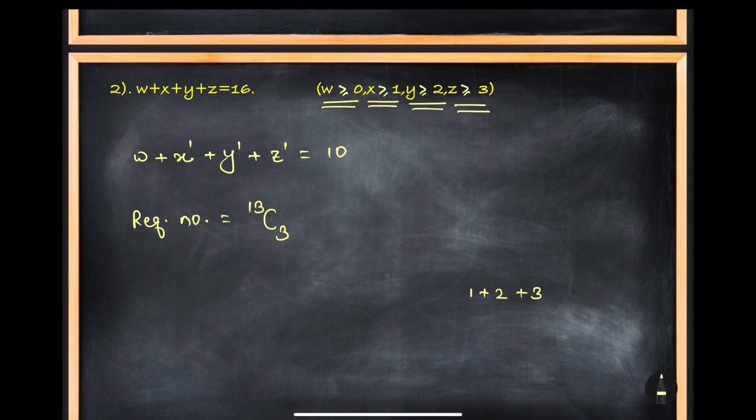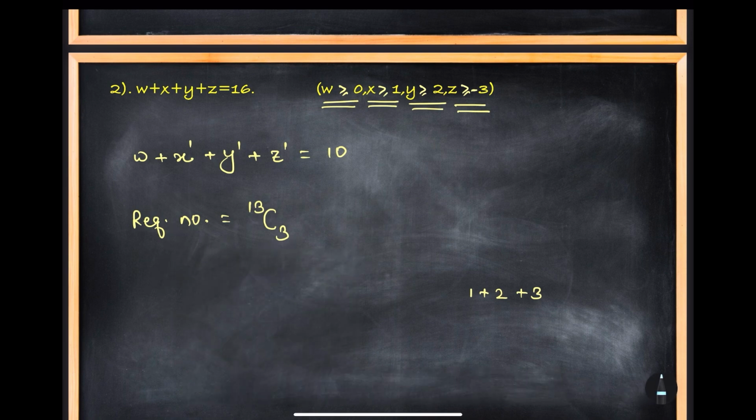Also, like I told you, in some cases they will give you a positive number, in some cases they will give you a negative number. So suppose that z is greater than or equal to minus 3. In that case what will happen? If it was plus 3, you had given 3 samosas, right? Right now it is minus 3, so you will take 3 samosas from him. Okay, so look at this, how we will handle this situation.